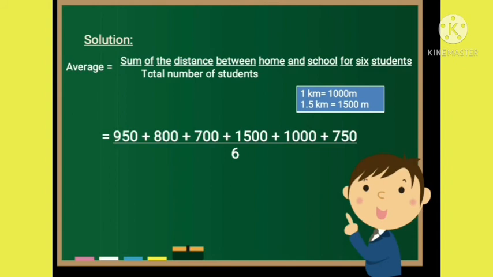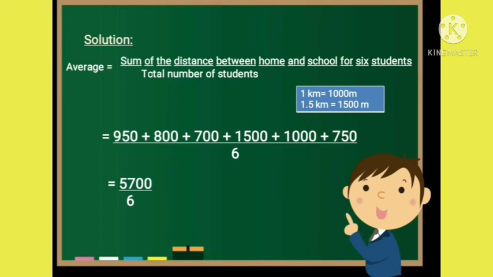Now, let us add the distance between the home and the school for 6 students, that is 950 plus 800 plus 700 plus 1500 plus 1000 plus 750 and divided by total number of students, that is 6, which will be equal to 5700 upon 6.